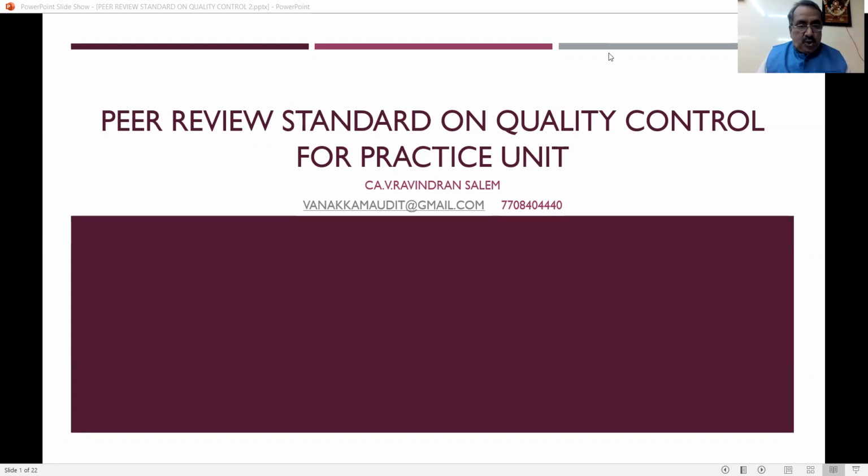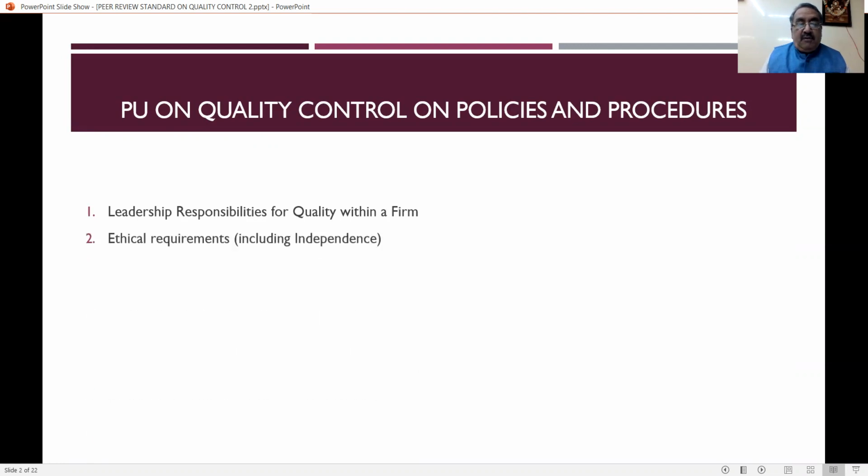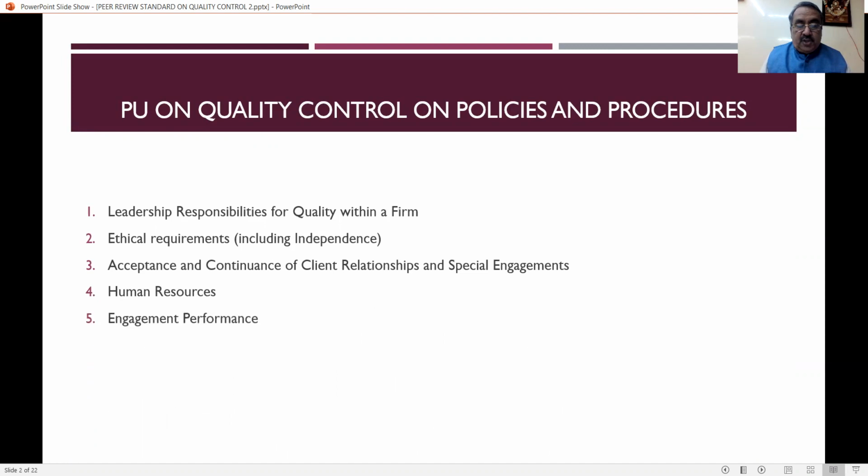This is applicable for the practice unit. So far, I have discussed other points, and we will now look at two very important things about the standard on quality control for practice unit. Normally, a practice unit has to have quality control policies and procedures for six items: leadership responsibilities, ethical requirements, acceptance and continuance of client relationship and special engagements, human resources, engagement performance, and monitoring. In this session, we are going to discuss engagement performance and monitoring in detail.